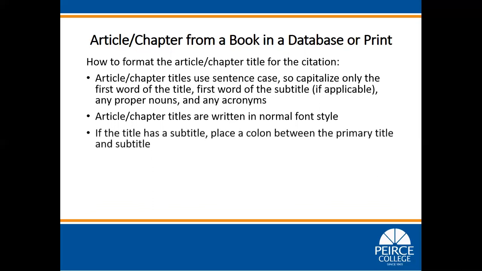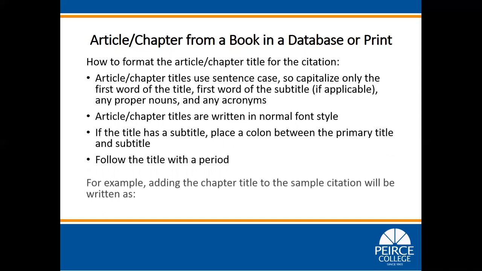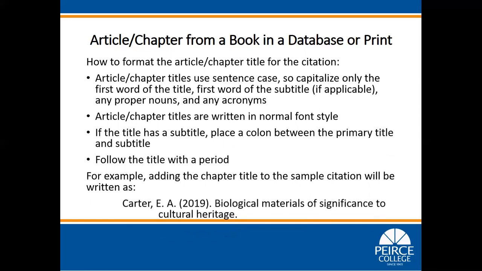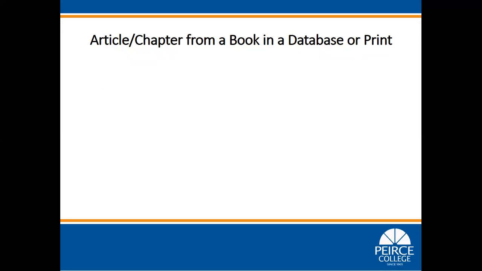If the article has a subtitle, place a colon between the primary title and subtitle. Follow the title with a period. For example, adding the chapter title to the sample citation will be written as Biological materials of significance to cultural heritage, period.